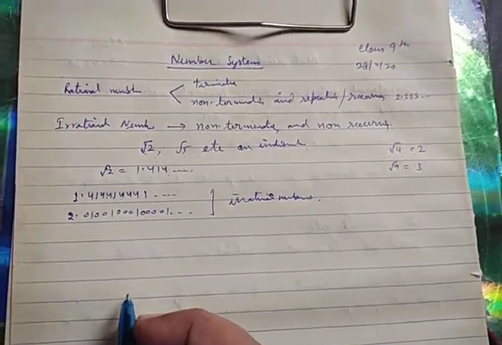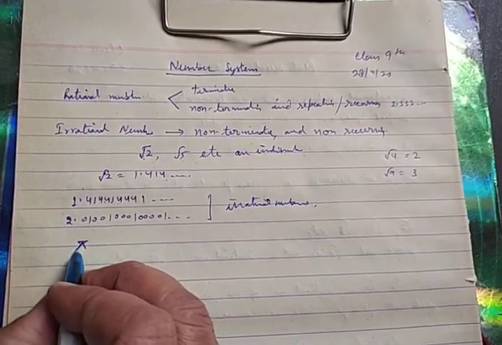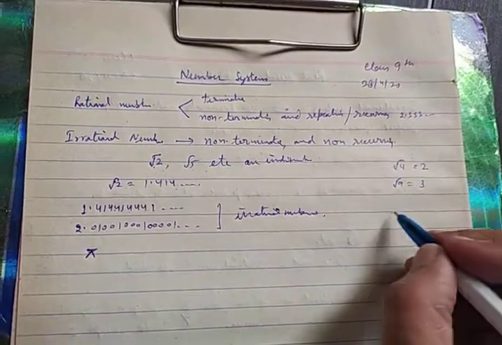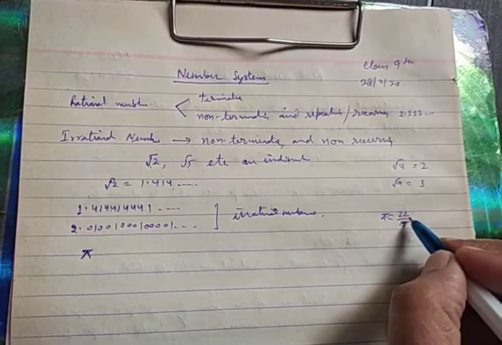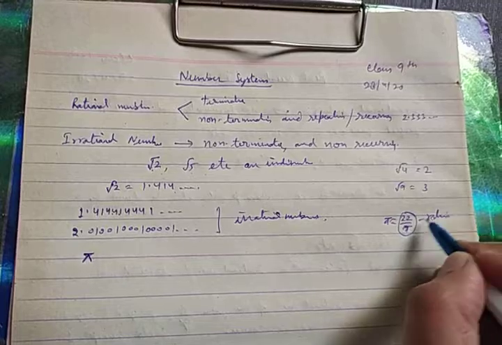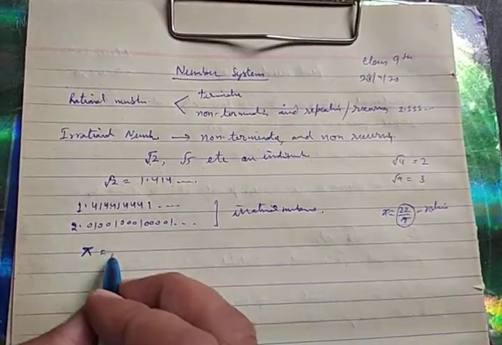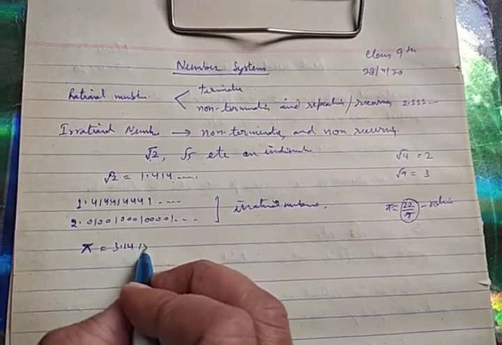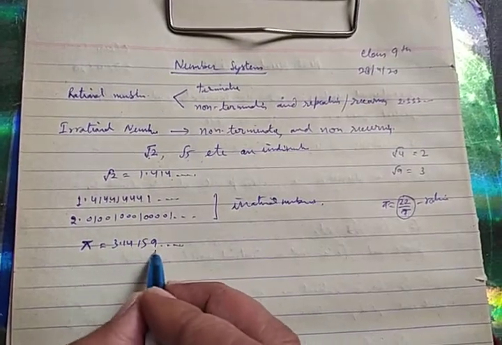One more thing, there is a quantity called pi. Generally, we remember the value of pi as 22/7. 22/7 is a rational quantity, but pi itself is 3.14159 onwards. You can find it with a calculator, or it is given in the books.